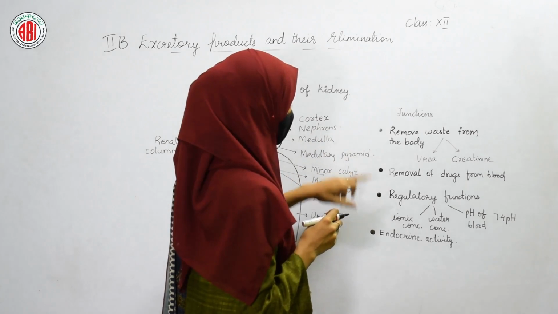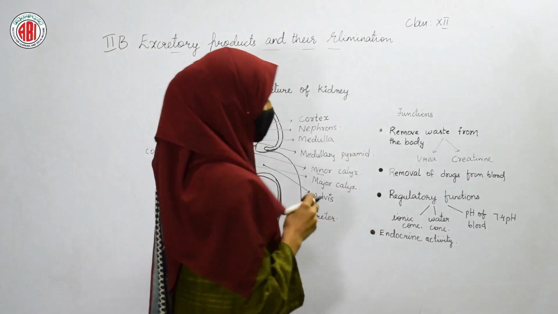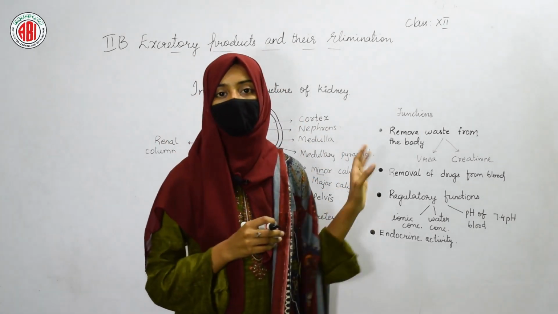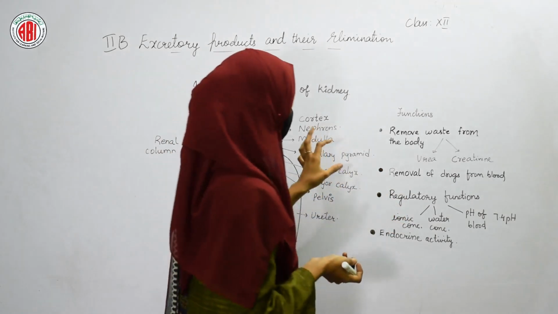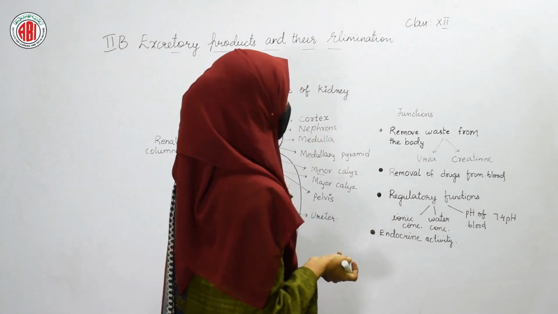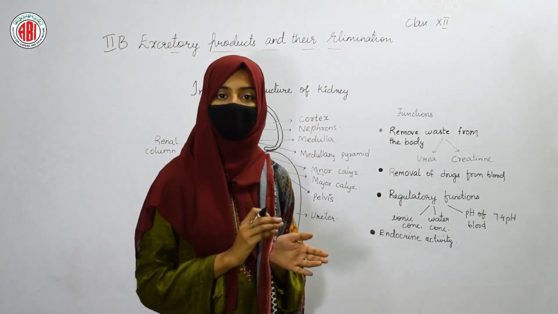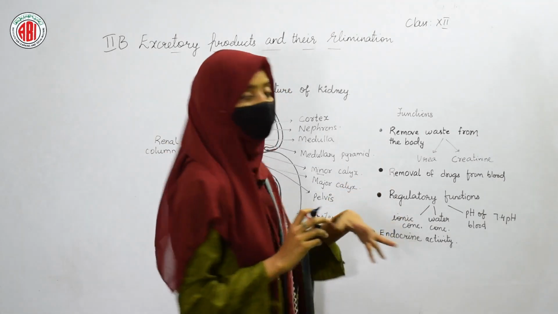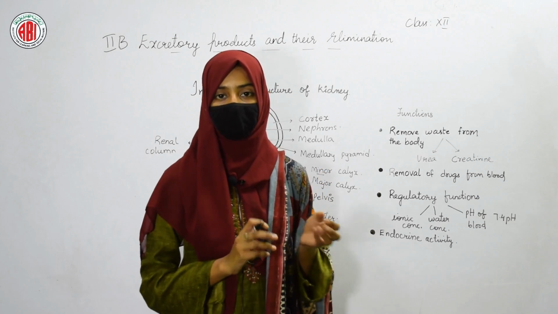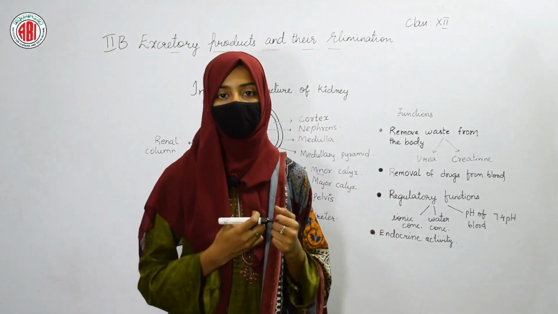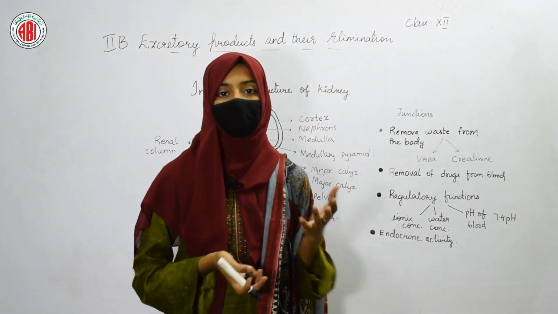The next one is that it also acts as a regulatory organ. It helps in carrying out the regulatory functions. For example, it helps in regulating ionic concentration. The concentration of ions can be maintained. The concentration of water can also be maintained. For example, if you have a lot of water, then you will urinate a lot of times.